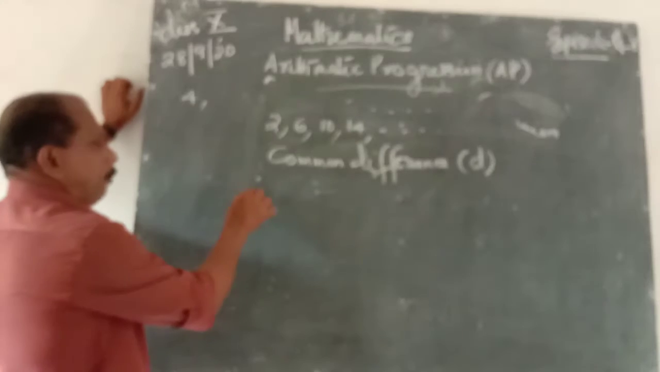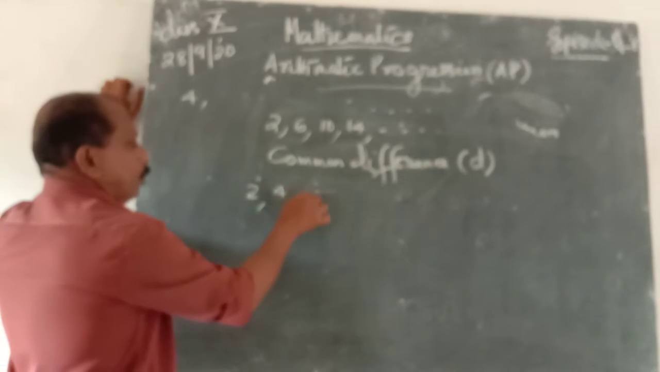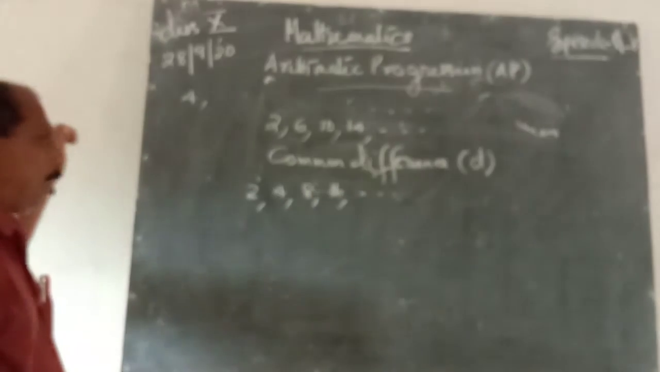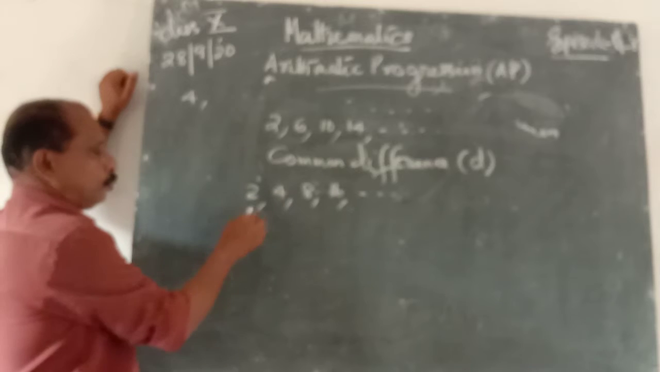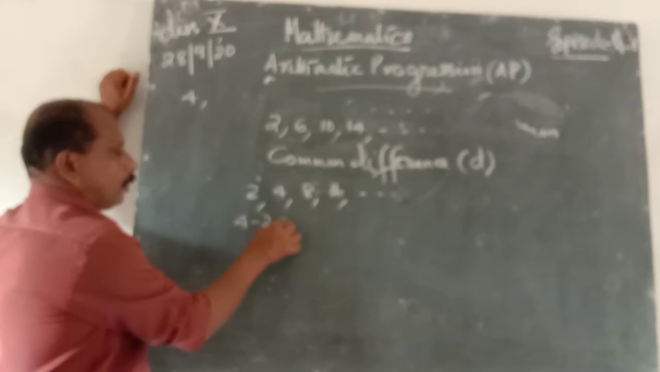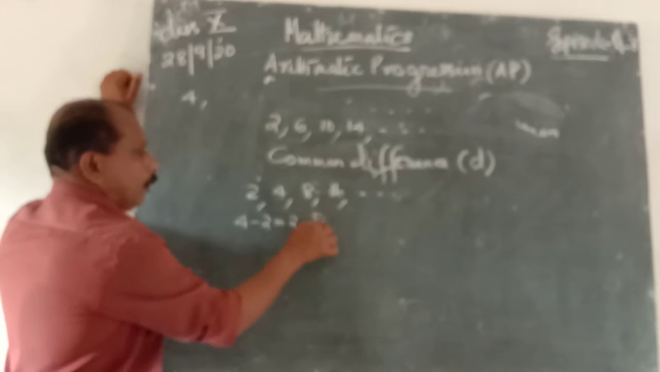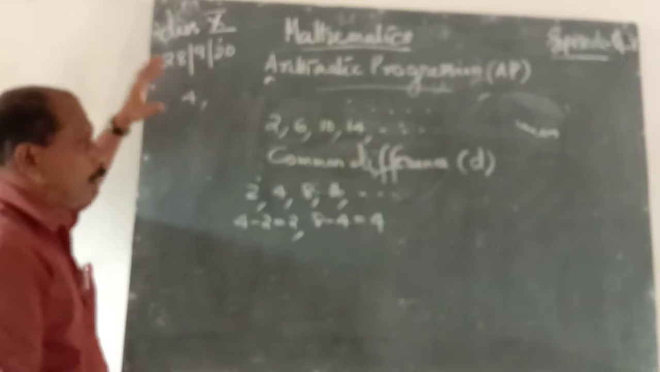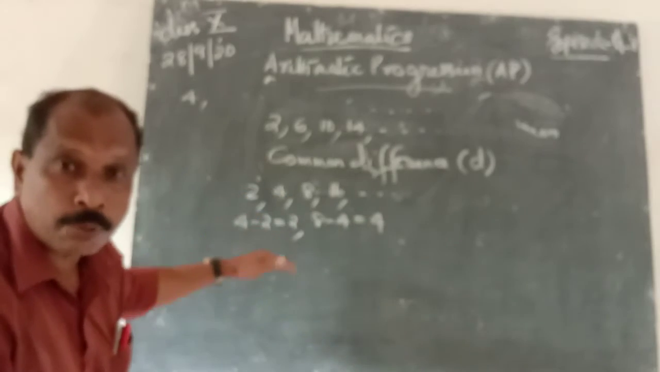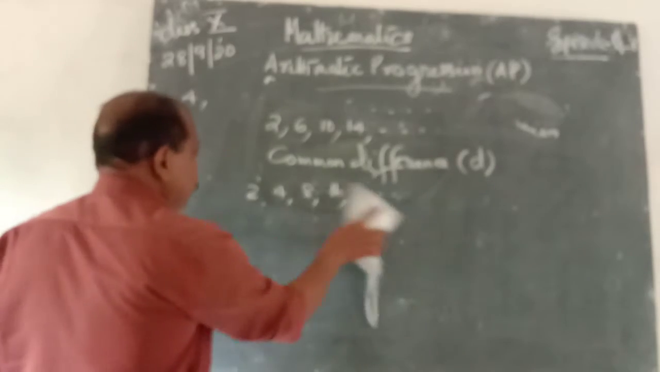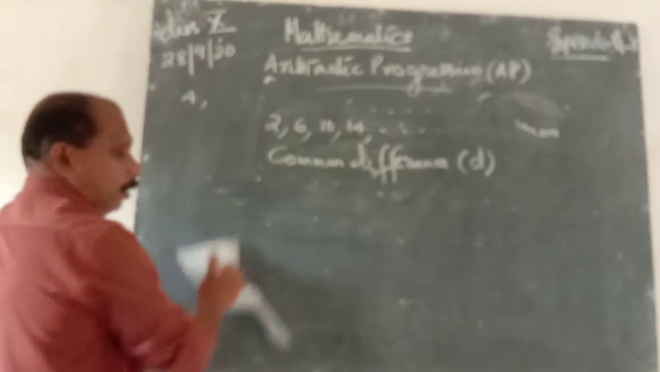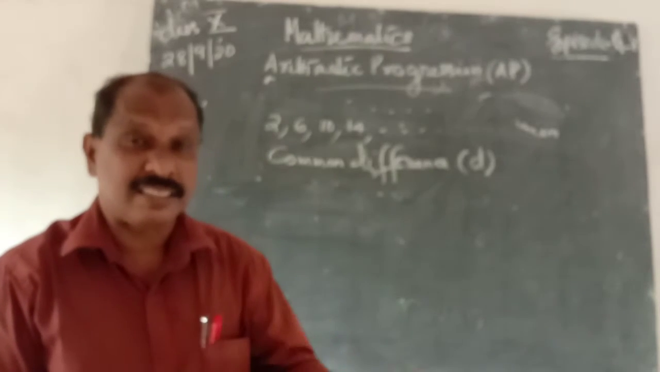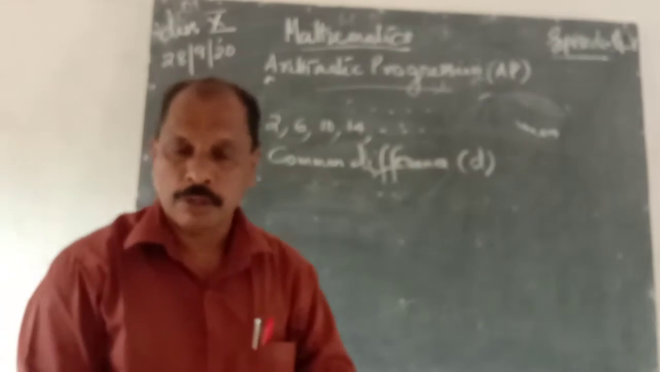There is another example, that is 2, 4, 8, 16. Then 4 minus 2 is equal to 2. 8 minus 4 is equal to 4. They are not equal. Therefore, this is not an arithmetic progression. That means in a progression or in a sequence, there are several terms. Test whether it is an arithmetic progression or not.